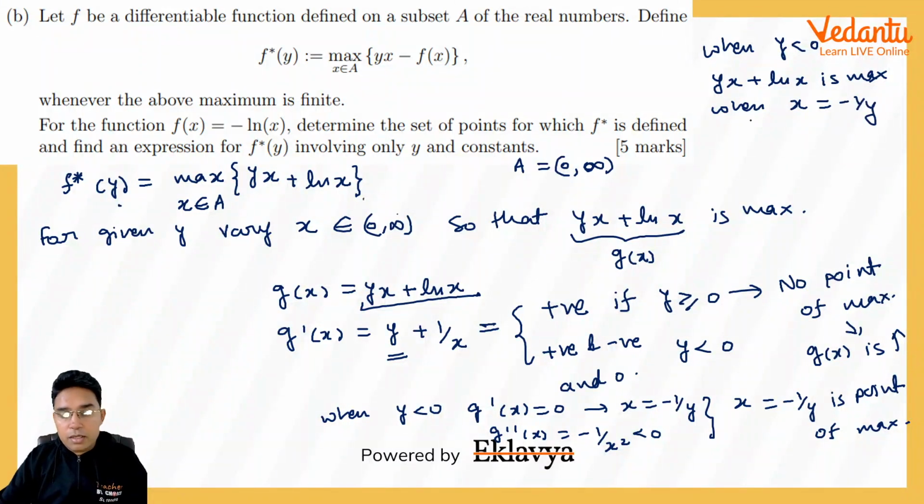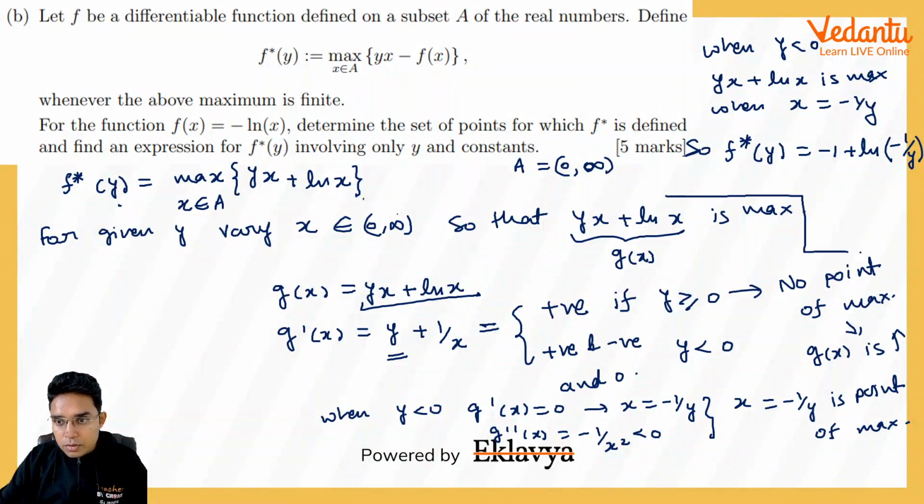And this is what my f star y would be. So I can write this f star y to be equal to, I will put x as minus 1 upon y. So y into x will be minus 1 plus ln of, in place of x I will be writing minus 1 upon y. So let me use this small space here. It will be minus 1 minus ln of minus y. Don't get confused that ln of a negative number is not defined, it is not negative because y is negative.